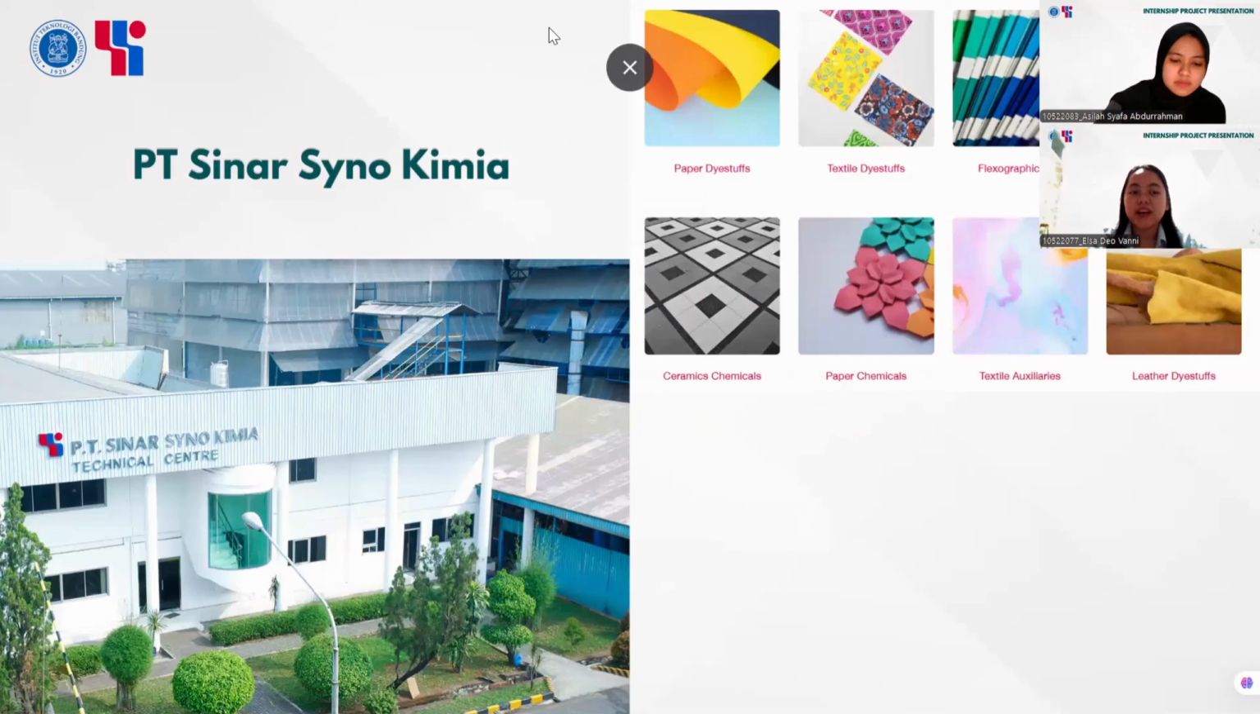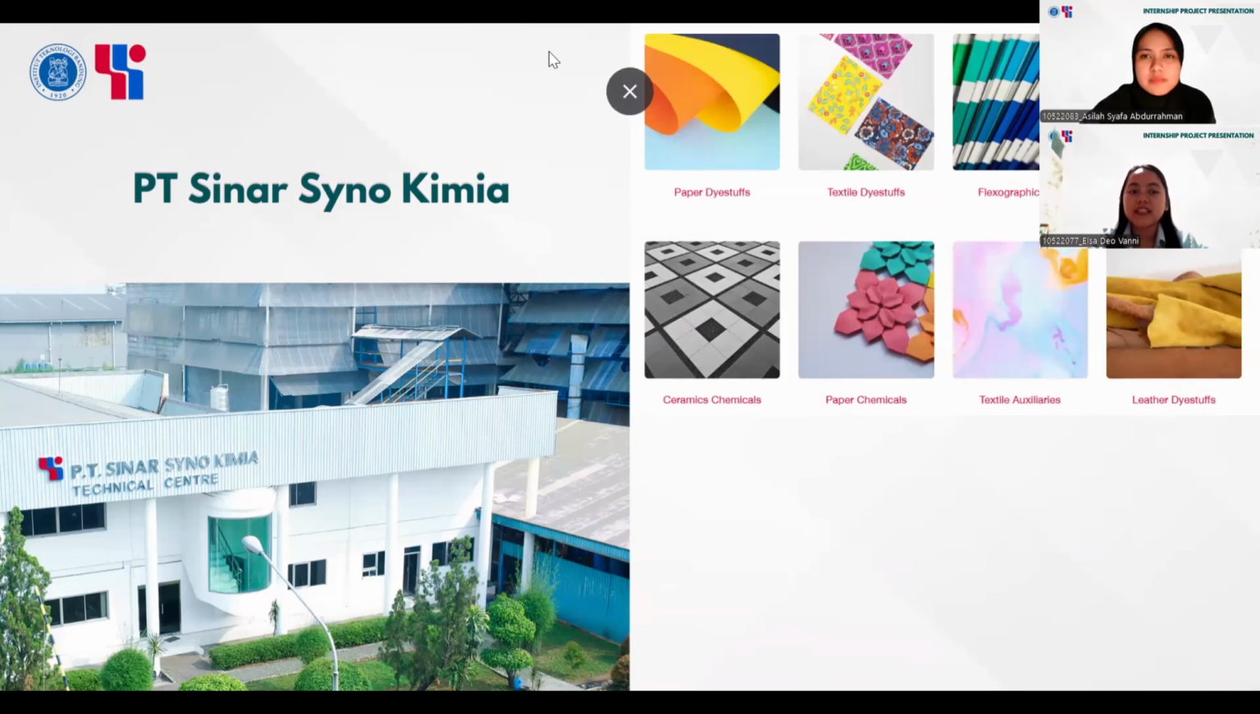PT Sinar Sino Kimia, established in 1990 in Cikarang, West Java, is a leading chemical manufacturer that produces over 650 formulations for the textile, paper, leather, and printing industries. With over 30 years of experience and international certification, the company now serves customers in over 25 countries worldwide. During our internship, we were placed in the Research and Development Division. Also, we work on resin synthesis and testing, which we will now explain.